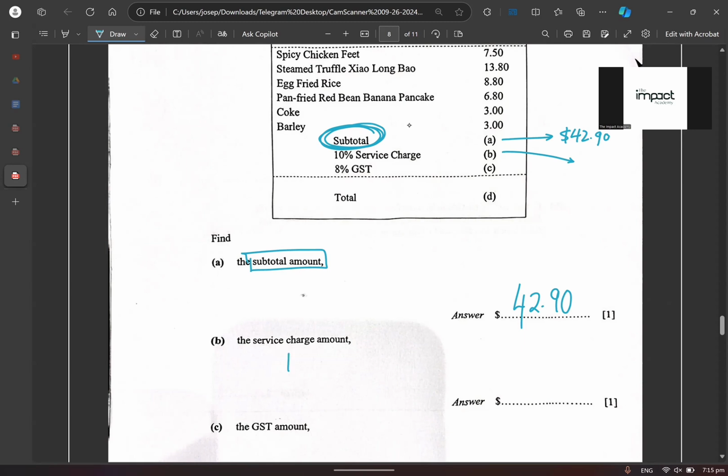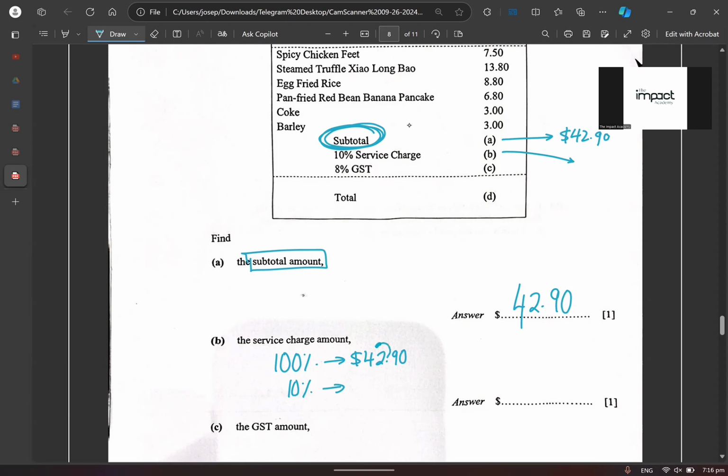Find 10%. So find 10% first. All right, 10% of what? 10% of $42.90. You agree or disagree? Do you understand or don't understand? All right, $42.90. Your 100% is $42.90. Agree or disagree? You want to find 10% of that, right?